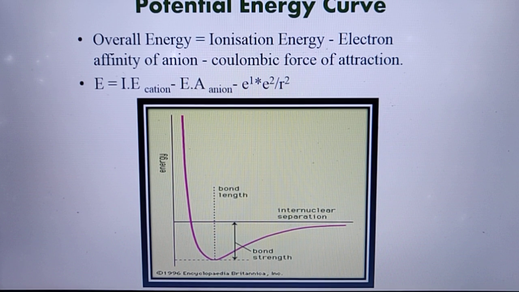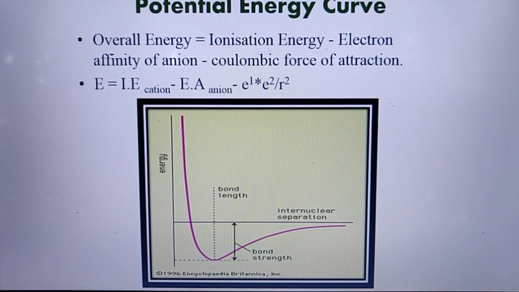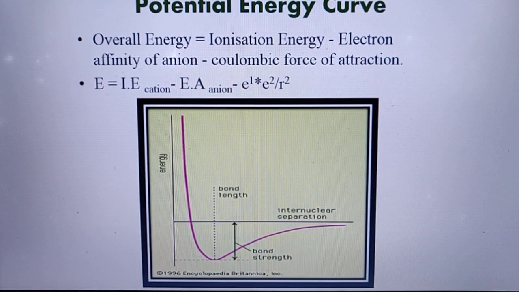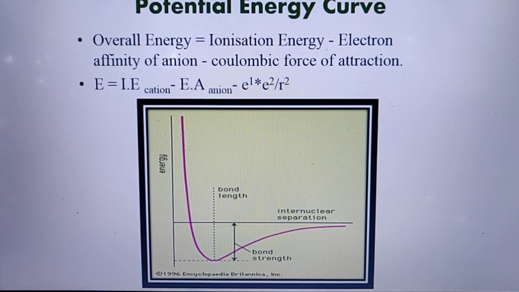In this diagram, we are taking energy on the y-axis and the internuclear separation on the x-axis. So when we bring two atoms from infinity and combine them to form a molecule, whenever these two atoms come closer to each other, two types of forces originate: the electrostatic force of attraction and the electrostatic force of repulsion. Initially the electrostatic force of attraction is more and the repulsion is less, but when the two atoms come closer, after some certain distance, the electrostatic force of repulsion becomes more and the electrostatic force of attraction becomes less.